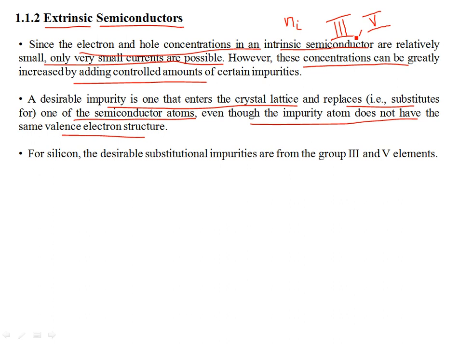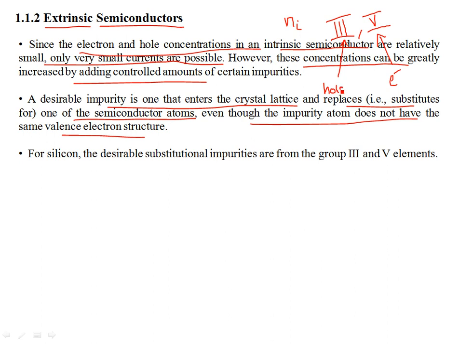Now, boron has 3 valence electrons, and these 3 can be used to create covalent bonds with 3 neighboring silicon atoms, and one bond is vacant. A nearby or adjacent electron is going to come and complete the octet structure while leaving a hole at that place. So group 3 impurities will introduce holes, and group 5 impurities will introduce a majority of charge carriers that are electrons. So this is going to be the situation.